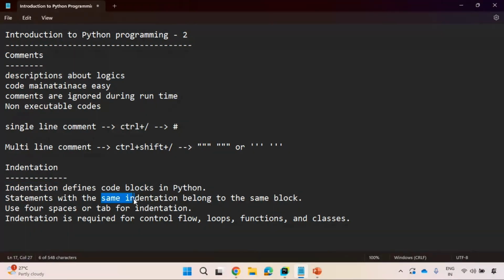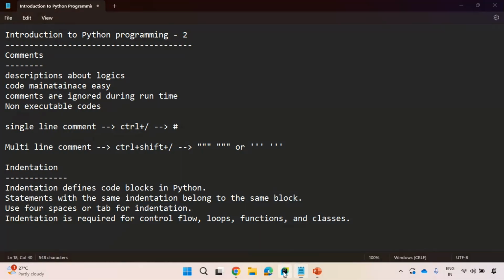Statements within the same indentation are treated as the same block. We'll see an example, right? When we talk about control flow, loops, for loop, while loop, functions, methods, and classes, we'll strictly follow this indentation. If you don't follow indentation, you will get an error. To follow indentation, we need to use spaces, either 4 spaces or one tab. Press one tab on your keyboard, or click the spacebar 4 times to get proper indentation.